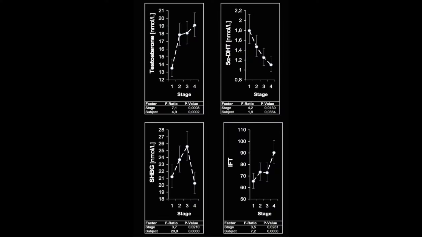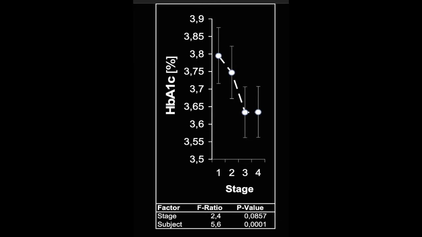As expected, DHT levels went down and total testosterone and free testosterone levels went up on finasteride at 1 milligram per day. Serum hormone binding globulin, or SHBG, initially went up but then came back down again. But unlike what occurred in the rodent studies, finasteride actually reduced insulin resistance and improved glucose levels, meaning finasteride had the potential to improve or reverse diabetes. The hemoglobin A1C levels, which is a marker of diabetes, actually went down with finasteride, which is what drugs designed to treat diabetes do. So this study is a big win for finasteride and a huge L for DHT cells.